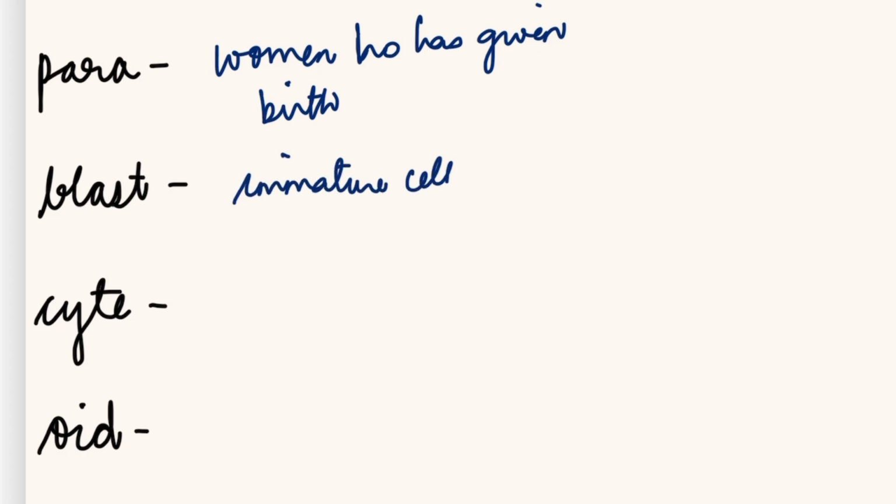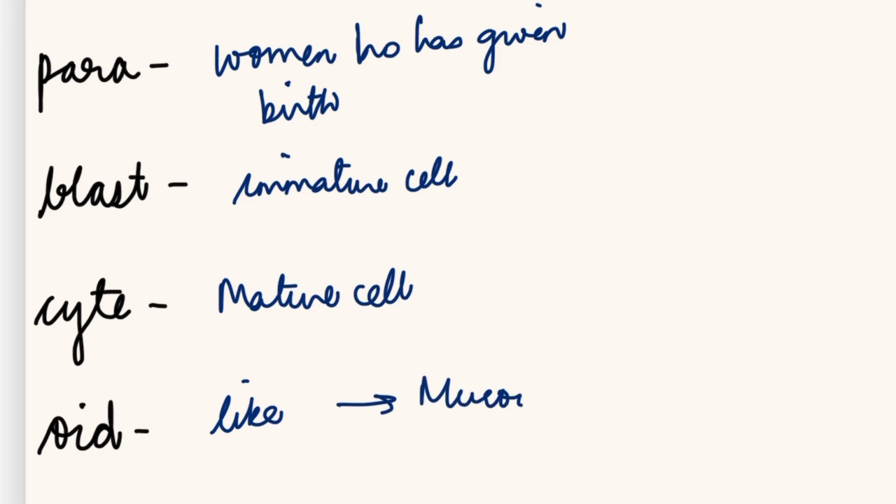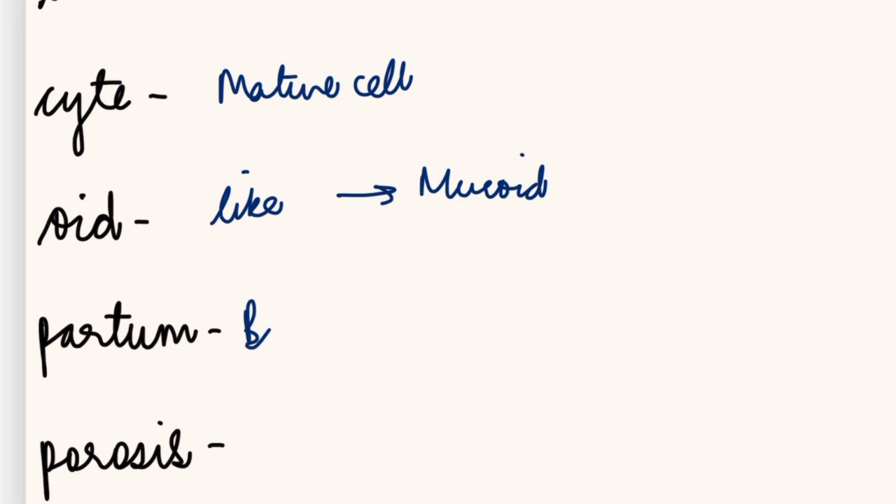Mature cell. For example, neuroblast. Neuroblast is an immature nerve cell. Cyte, that is a mature cell. Oid, it means like. So mucoid, that is it resembles mucus. Partum means birth or labor. Postpartum, that is after birth or labor.